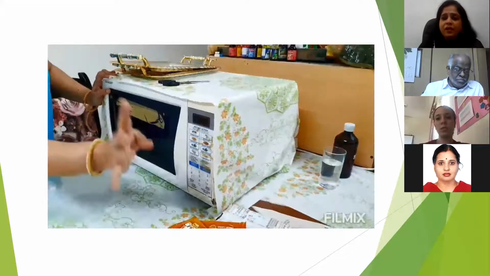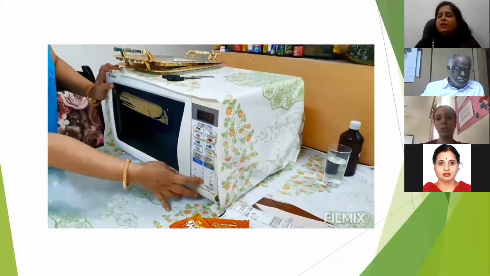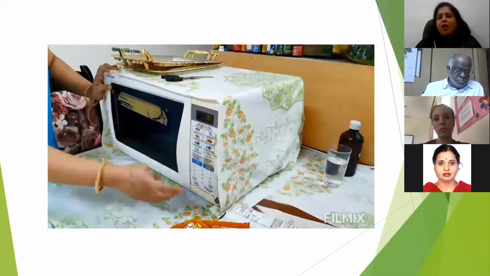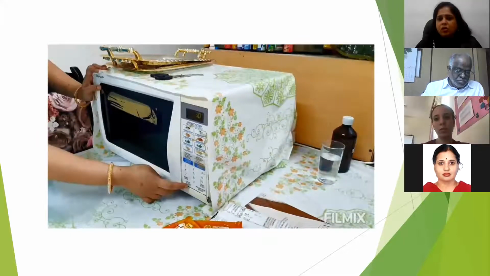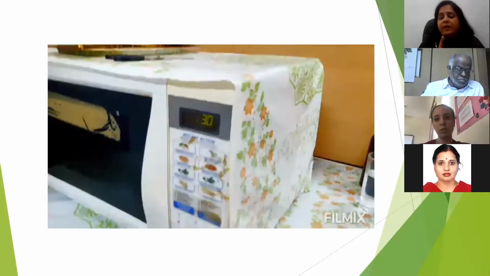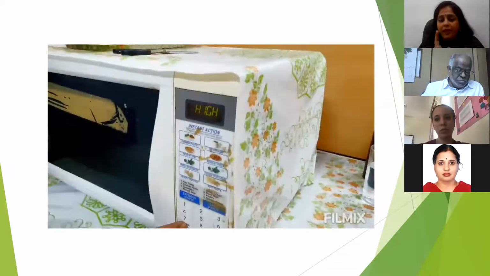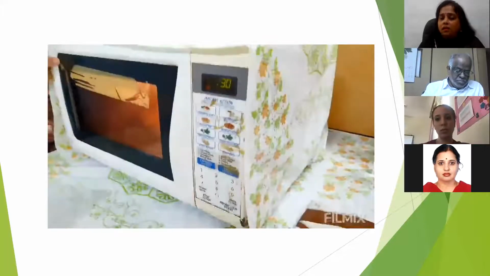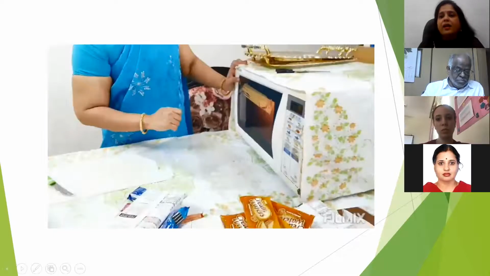So I'm going to melt this. For the melting, you can start at 30 seconds, or you can have it 1 minute also. And the heat is medium heat, because the moment your temperature increases, then it starts hardening.